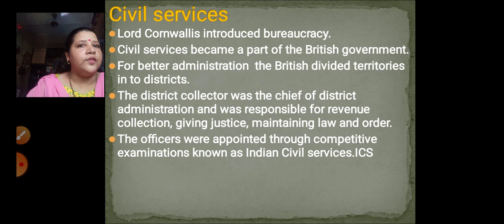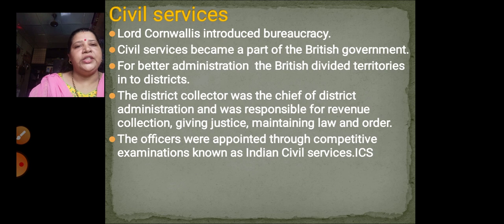Now, what was the work of this district collector? The district collector was the chief of the district administration and was responsible for revenue collection, which was the main thing for the British. You do anything or you don't do anything, but you have to collect the revenue first. That was the main aim of the Britishers. So the district collector was appointed mainly for revenue collection. Then he had to give justice also, and he had to maintain law and order also.